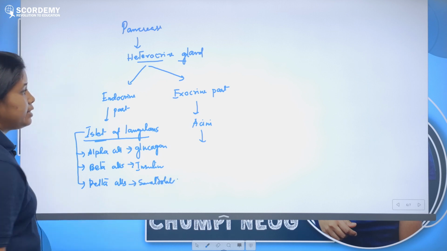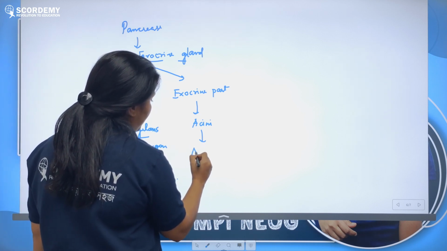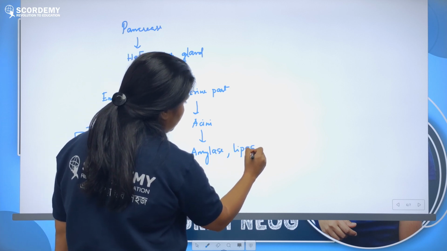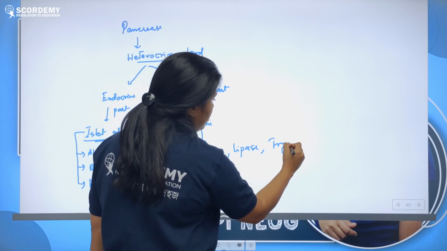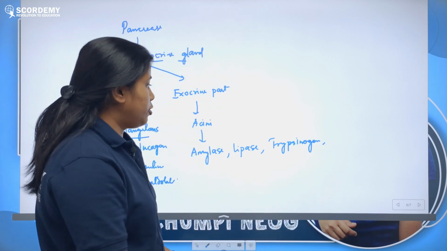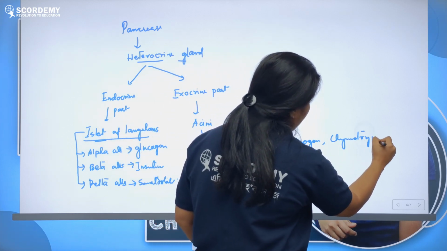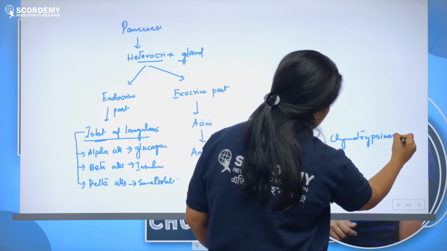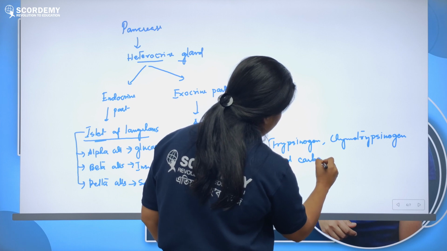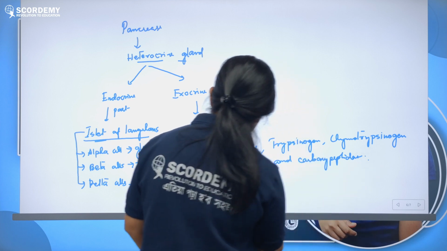And acini secrete pancreatic enzymes, that is amylase, lipase, trypsinogen, chymotrypsinogen, and carboxypeptidase, plus nuclease also.